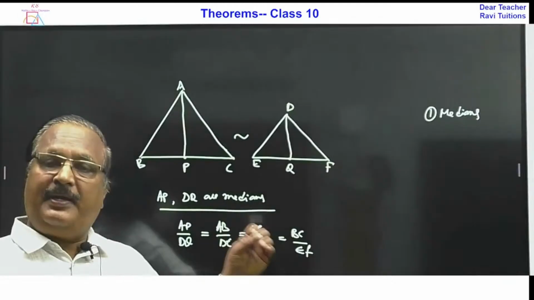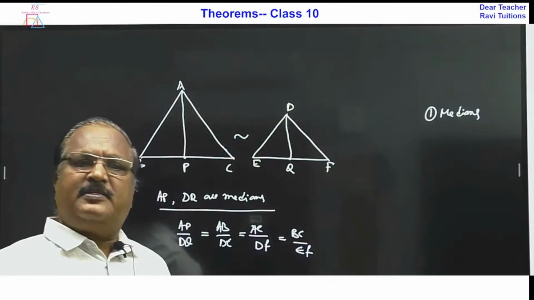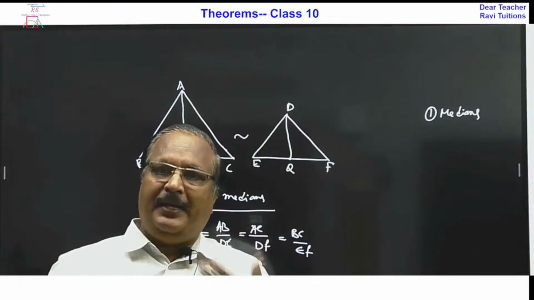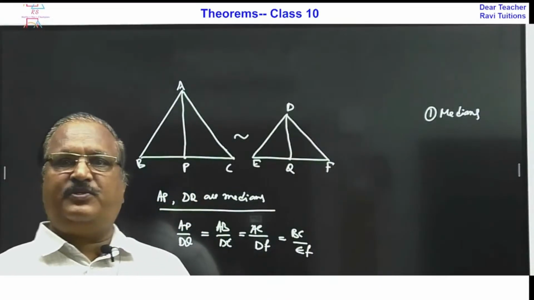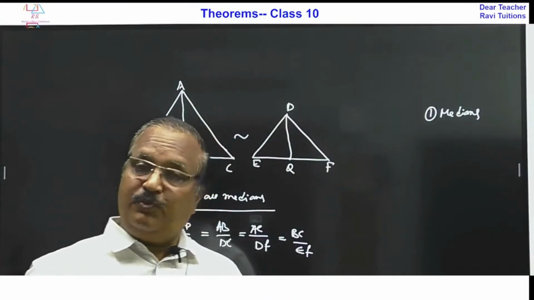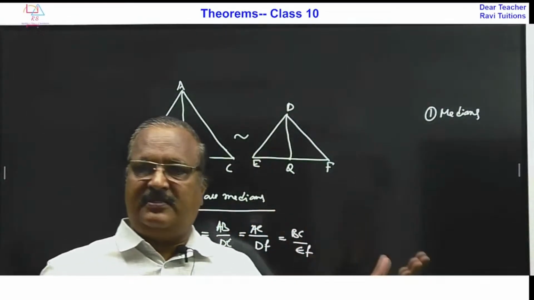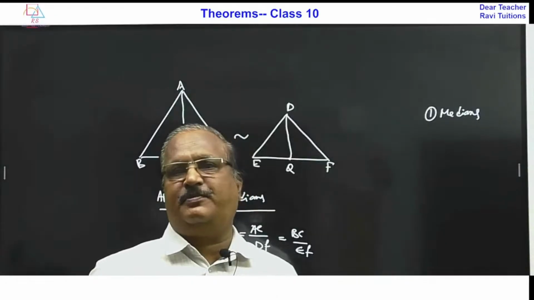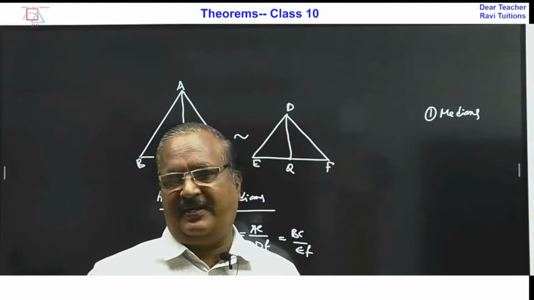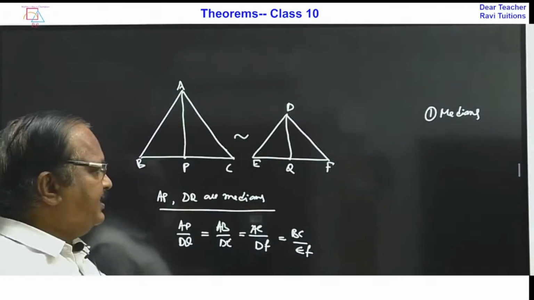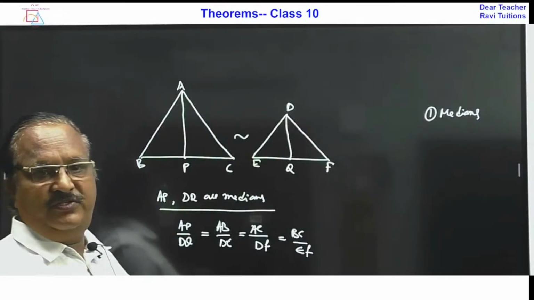Sometimes the same question you may get as a 2 marks or a 4 marks question: prove that the ratio of the medians of similar triangles is the same as the ratio of the corresponding sides of the two similar triangles. This is one thing I wanted to tell you.